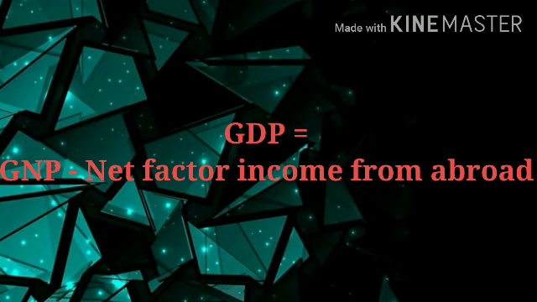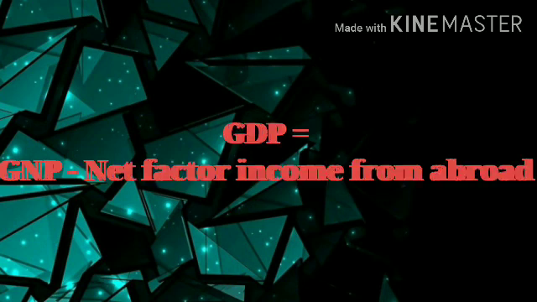Then how can we calculate? GDP equals GNP minus net factor income from abroad. Then how can we calculate GNP? GDP plus net factor income from abroad.